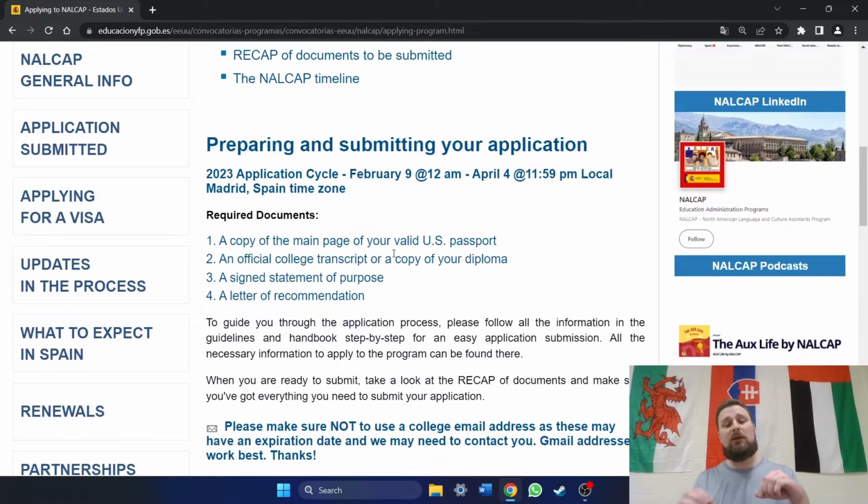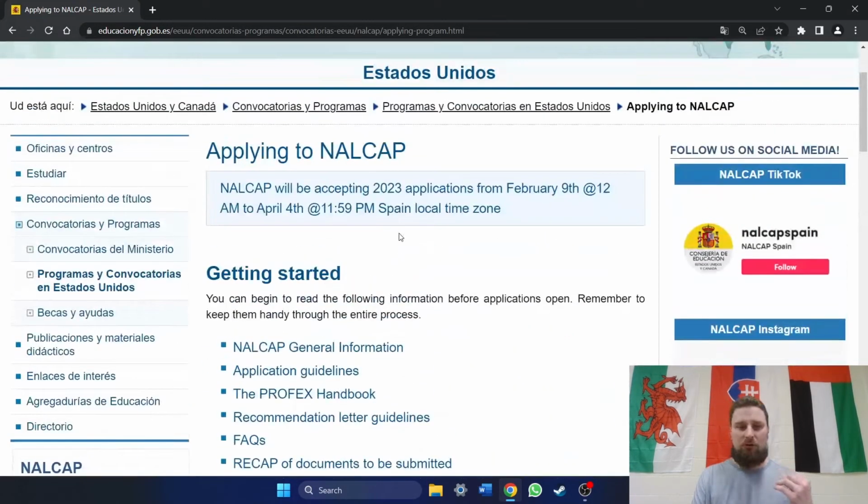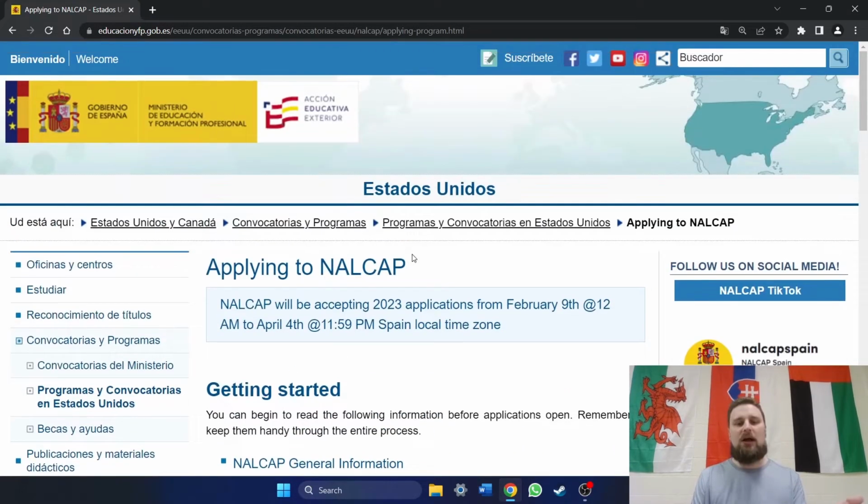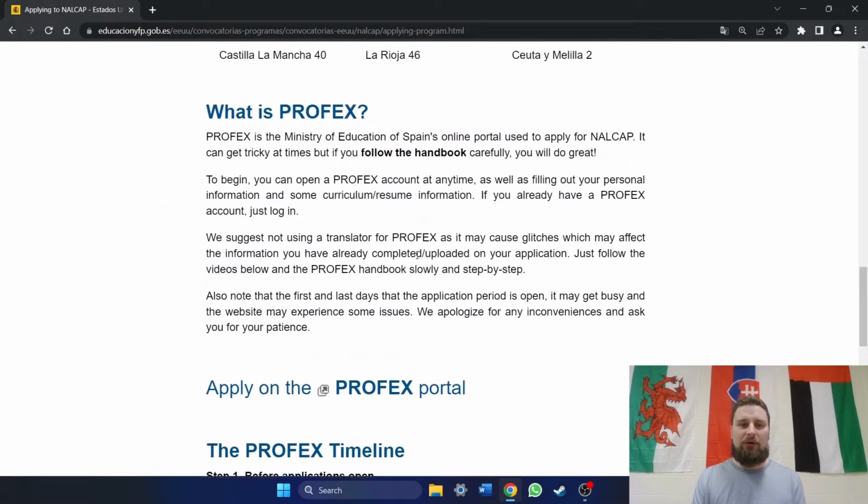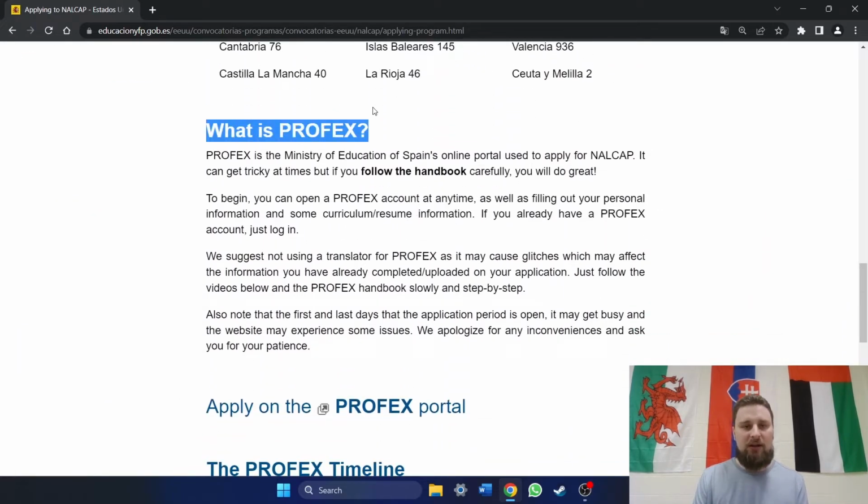But today we're going to be looking at where you're going to put all these things and how you're going to put all that in. And that is where PROFEX comes into account. So again, we're here at the top of the Apply to NALCAP page. When we scroll down like we did earlier, you're going to see what is PROFEX right here.